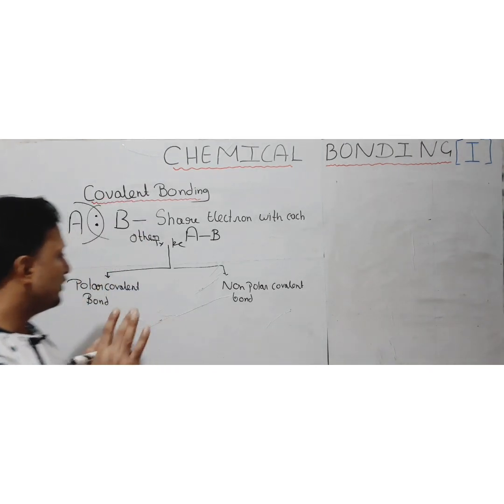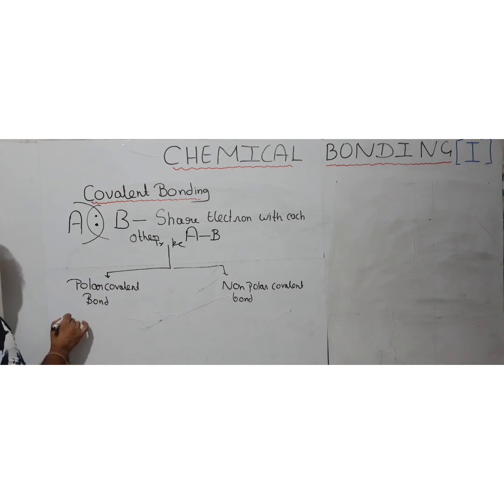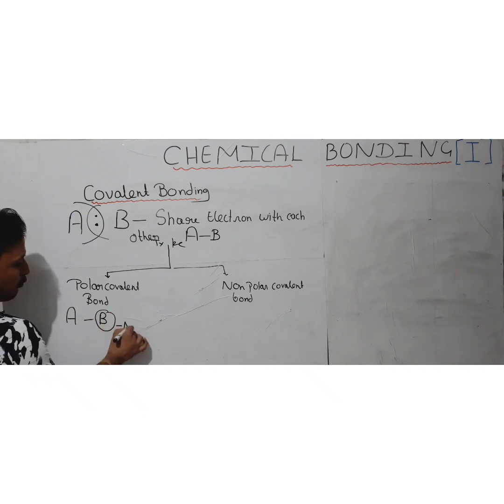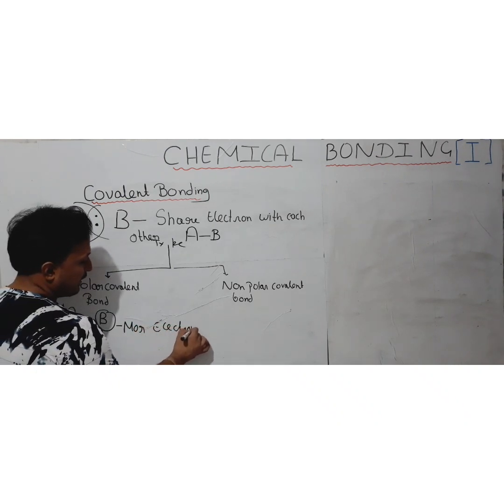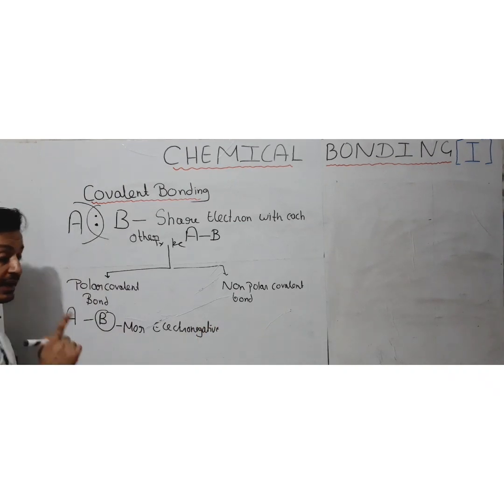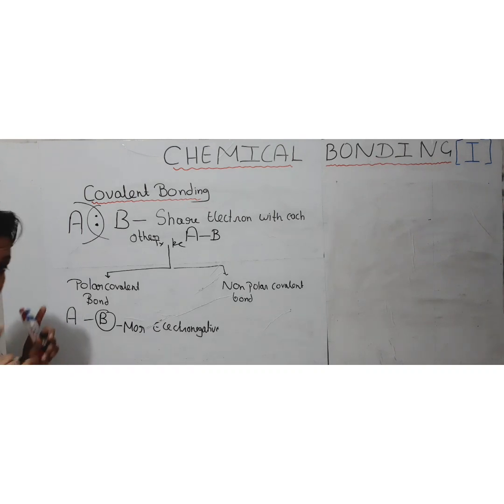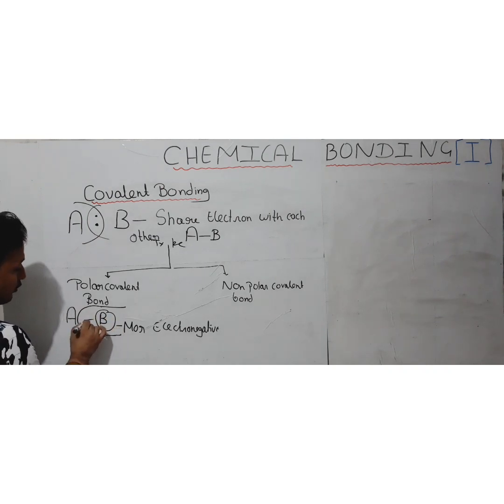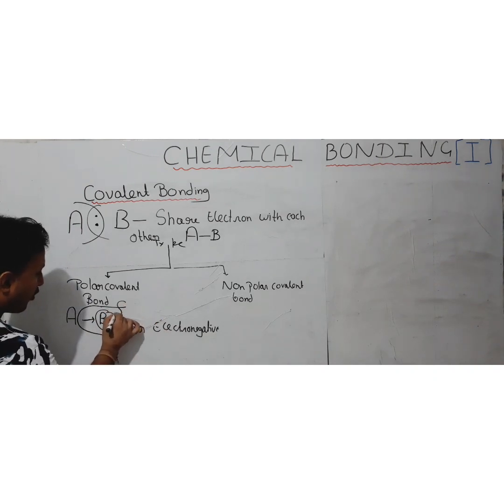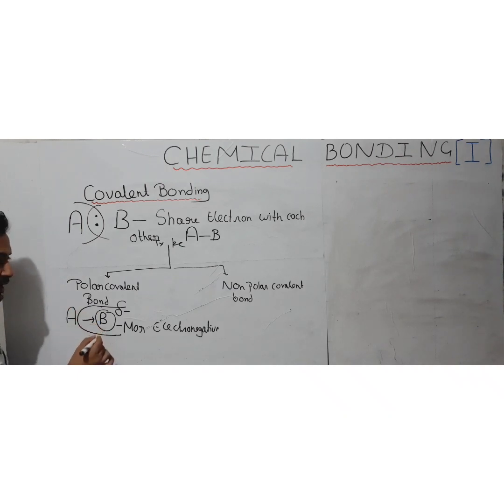As I already told you, there is no charge present when there is this kind of sharing of electrons between the atoms, but sometimes what will happen, suppose we have two atoms together like A and B, and suppose one of the atoms, B, is more electronegative as compared to A. So the shared pair of electrons will be more toward the nucleus of B. So the bond here will be directed toward B. Due to the extra part it is sharing, B will acquire a very small negative charge, while A, from which the electron is moving away, will acquire a very small positive charge.